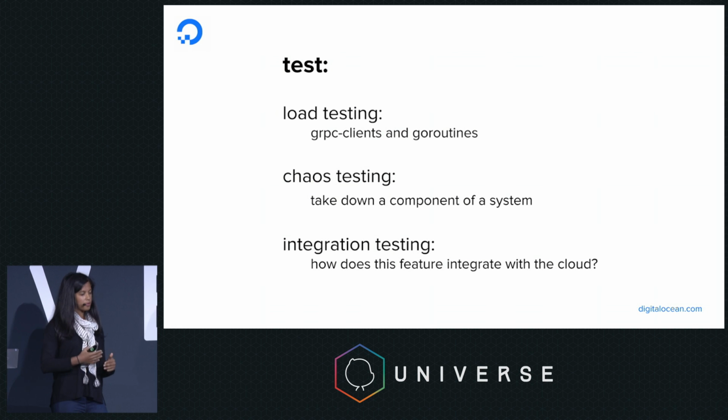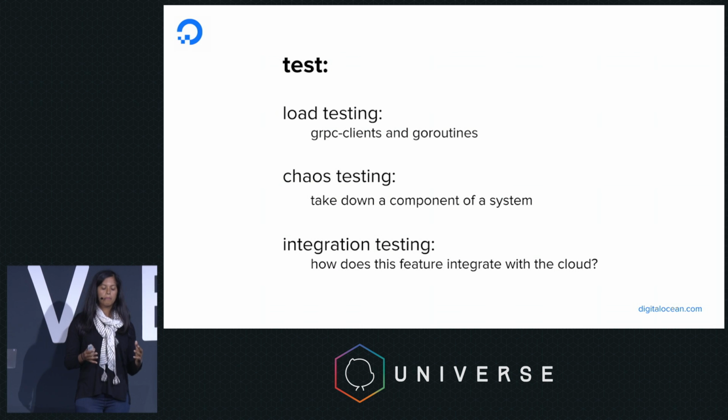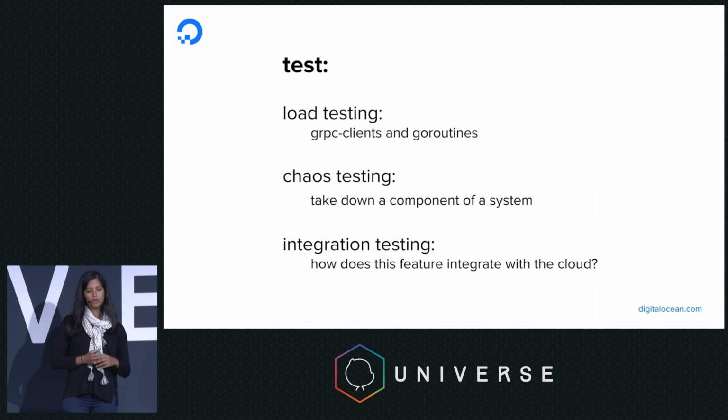So once we have our dashboard set up, we're ready to start testing. And so we do 3 types of testing. Load testing. It's definitely possible for us to build some sort of load tester, but we find that given that a lot of our services are RPC services, we can simply have a number of concurrent gRPC clients and then have them send requests to our RPC services and Go routines to have a sufficient load generated.